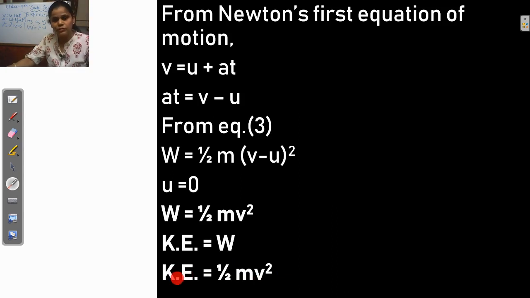Why do we write here kinetic energy equals W? Because in this example we take a stationary object, and after applying the force F, the stationary object moves from one place to another place. When the stationary object moves from one place to another place, that is because of the kinetic energy, because of the energy the object has. Understand? So this is the kinetic energy. Kinetic energy means the energy that an object has to move. Understand? So this is the expression for the kinetic energy. I hope you understood.